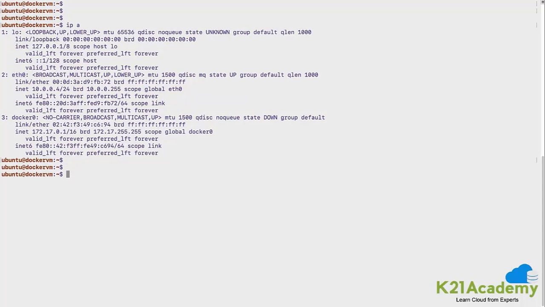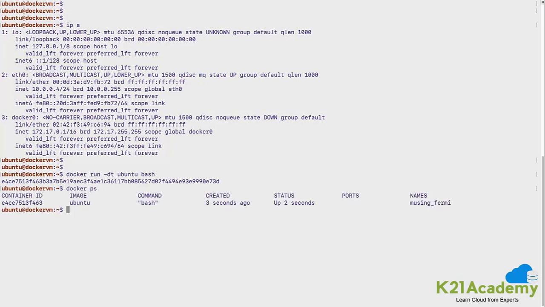Okay, so let's create a container, and we would not specify any --network option, so that it should get created on the default bridge. So I'll quickly do a docker run -dt, I'll give ubuntu and I'll give bash. So let me do this. So it's created. Let me check docker ps. Yes, it's up and running.